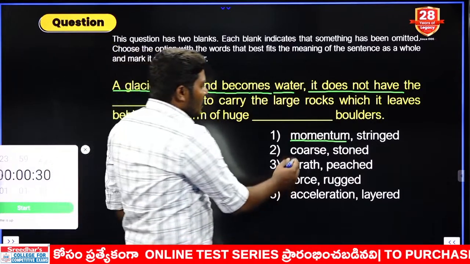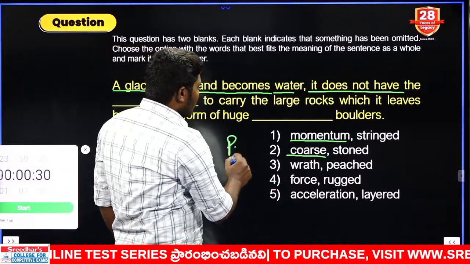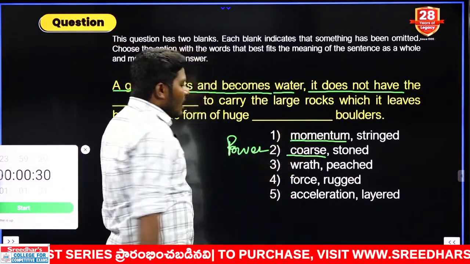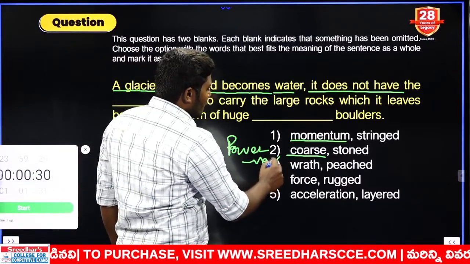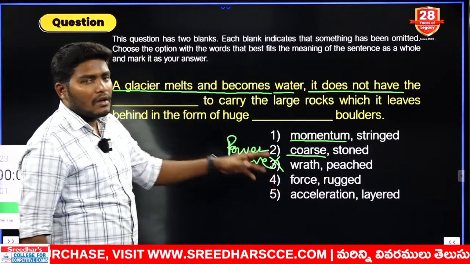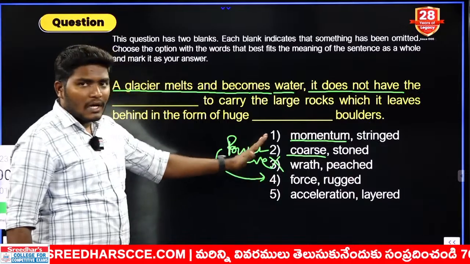Okay, next one is what here? Next one is nothing but quares. Quares is something related to the word power. Next word is what here? Wrath. Wrath is a negative word which is nowhere related to the context. Next one is what here? Force. Force is also another meaning of the word power. So 2 and 4 are similar so far.